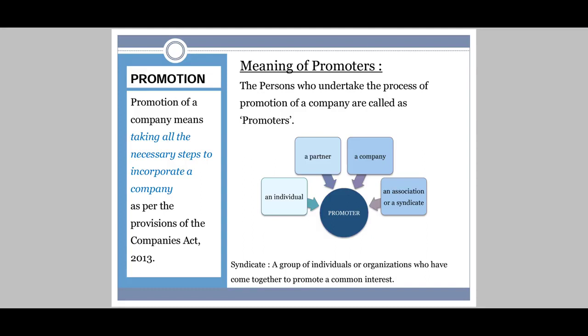An individual, it's clear, partners, a company, or an associate or a syndicate. Syndicate means a group of individuals or organizations who have come together to promote one common interest.